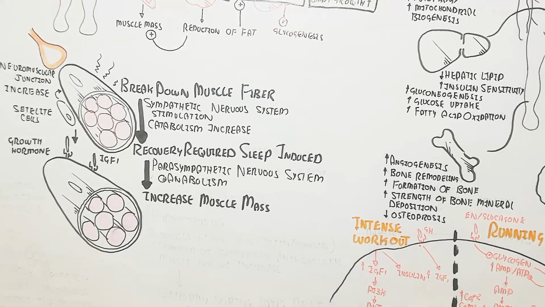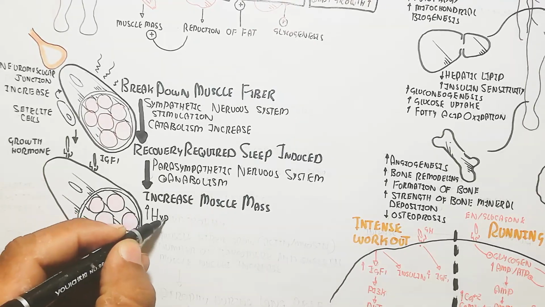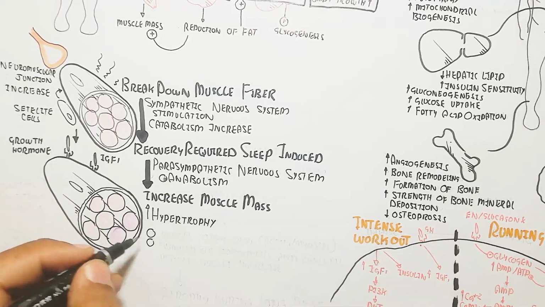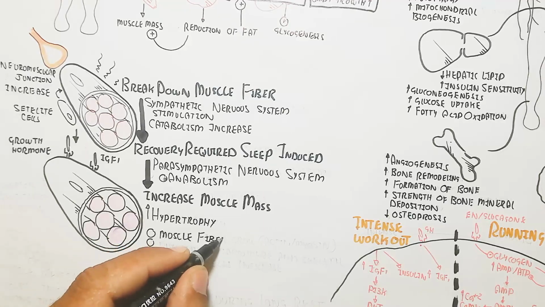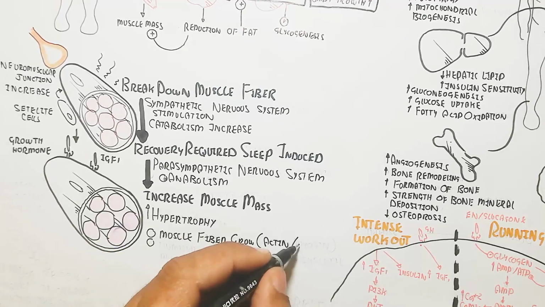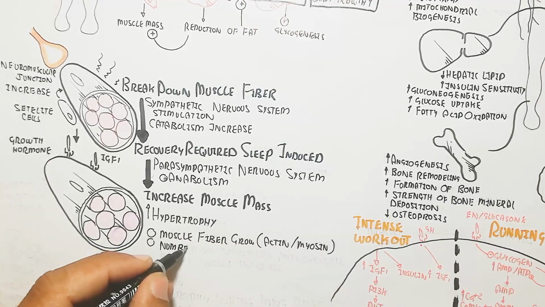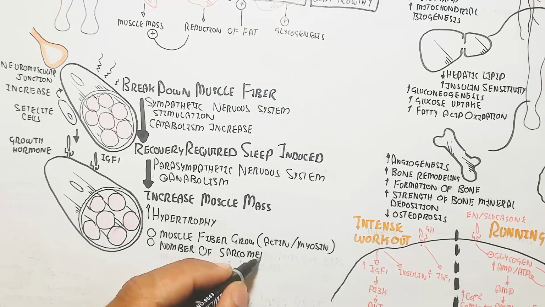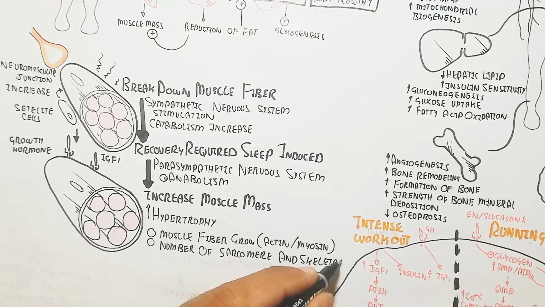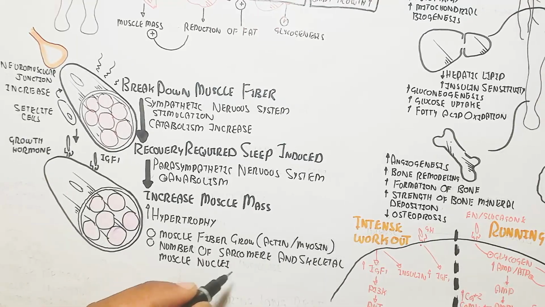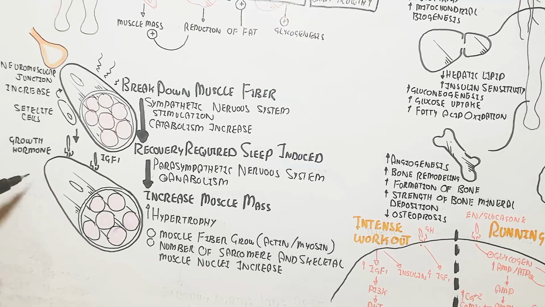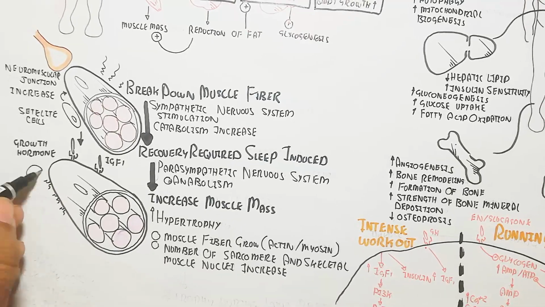The increase in muscle mass is known as hypertrophy. So hypertrophy will increase rather than atrophy. Atrophy means the shrinkage of the muscle. As the muscle fiber grows, actin and myosin increase, so the sarcomeres increase. The sarcomere is the contractile unit of the muscle. The number of sarcomeres and skeletal muscle nuclei increase.